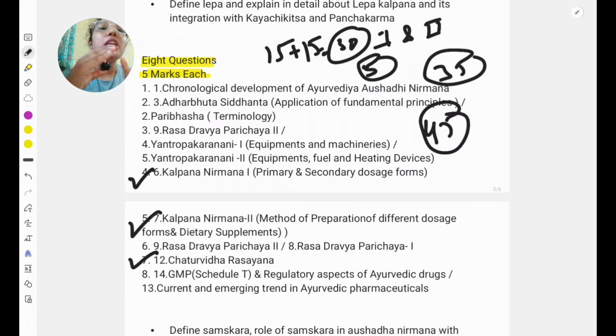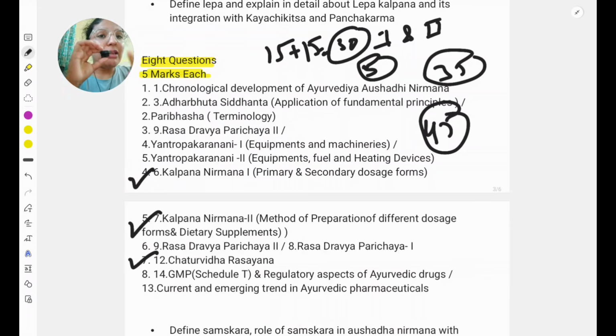And the third important point is Rasa Shala. For Rasa Shala I prefer you study it with the GMP, because the same thing is explained in the GMP and the same thing as Rasa Shala is explained in the classical aspect. So it is good to complete these 2 important topics in one place. You can complete your GMP along with the complete Rasa Shala.